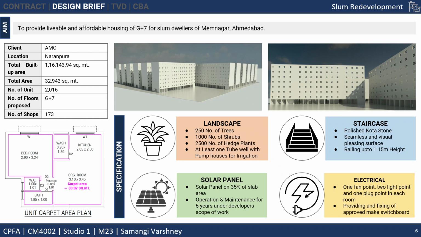And the solar panels will acquire 35% of the slab area and the operation and maintenance for 5 years will come under the developer's scope of work. Then the electrical specifications: one fan point, two light points, and one plug point in each room, providing and fixing of approved mix switchboard.